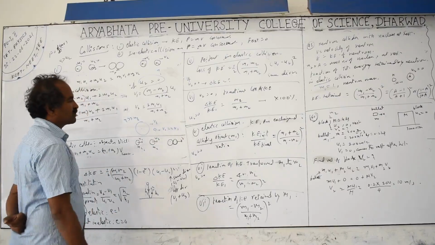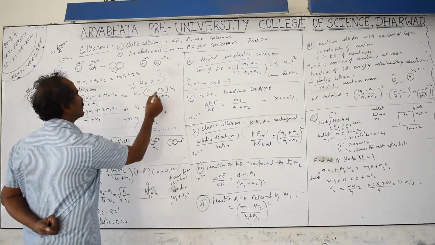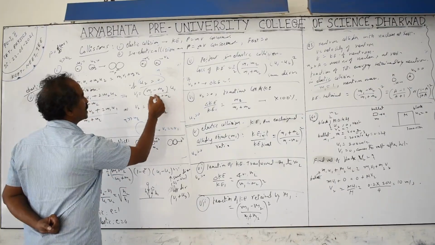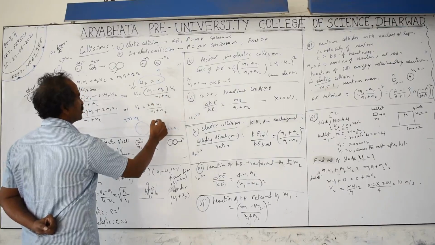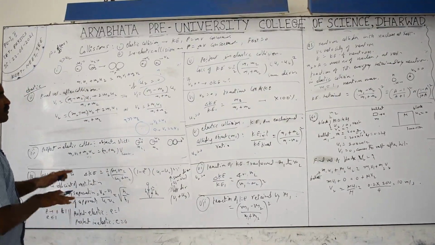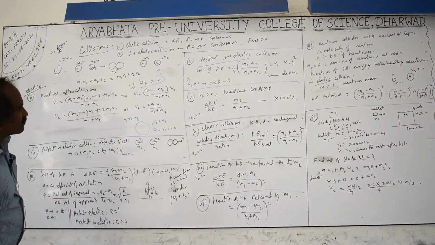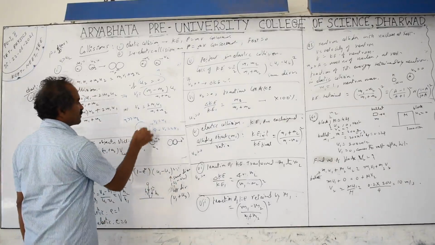The smaller body travels with double the velocity of the first body, and the first body's velocity is not at all affected, because here m2 is 0. You are taking m1, m1 cancels, and you will get u1. The first body is the heavy body. If it is hitting the small body, the heavy body goes without any change in velocity, but the small body moves with double the velocity of the bigger body.